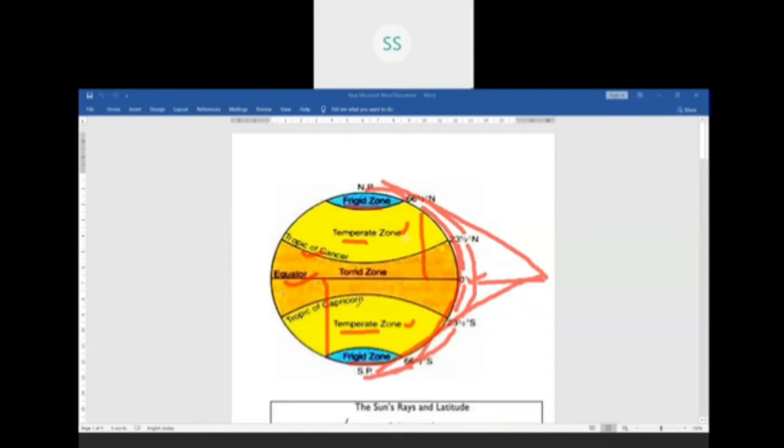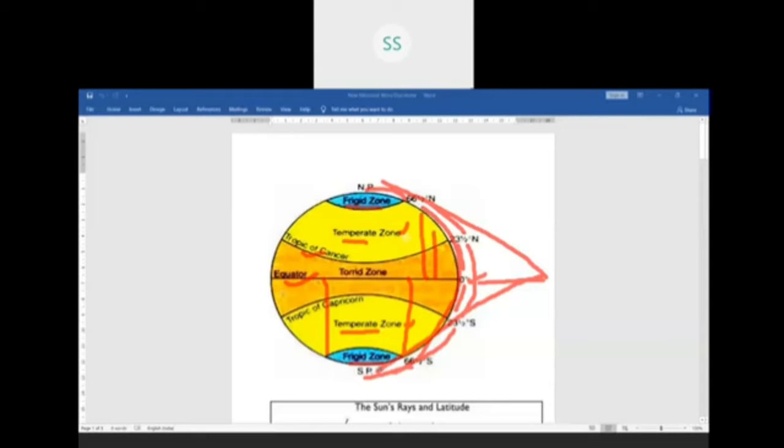For example, temperature decreases as we move away from the equator to the polar regions. Again, I am repeating, temperature decreases as we move away from the equator towards the poles. So that means on the equator we have very high temperature, but as we go towards the north pole and south pole, temperature declines. So it is very cold in the south pole and north pole regions.